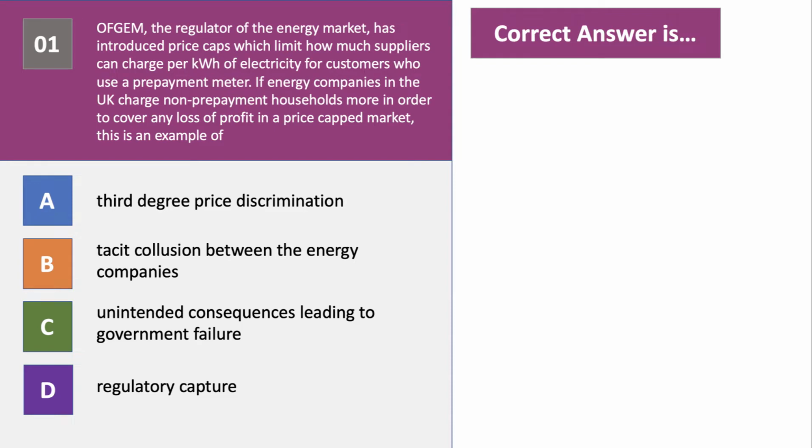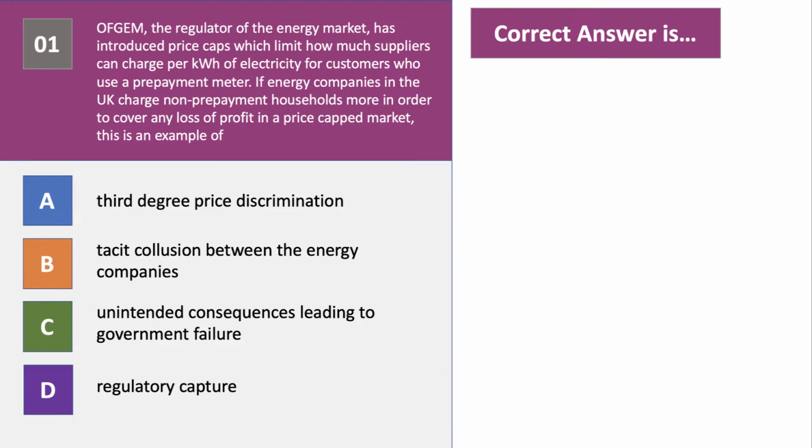Here's the first question. It's to do with energy. Ofgem, the energy regulator, has introduced price caps which limit how much suppliers can charge for customers who use a prepayment meter. If energy companies in the UK charge non-prepayment households more to cover any loss of profit in a price-capped market, what is this an example of? Take a moment, press the pause button, have a go at question 1.